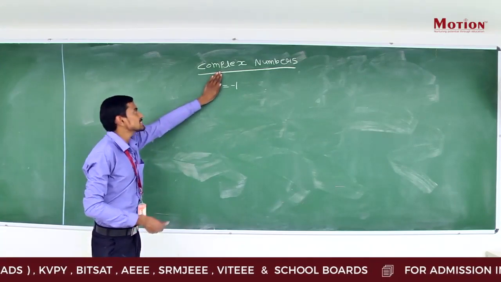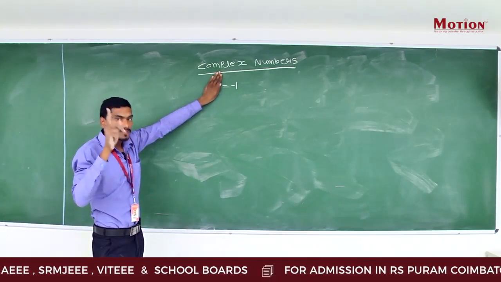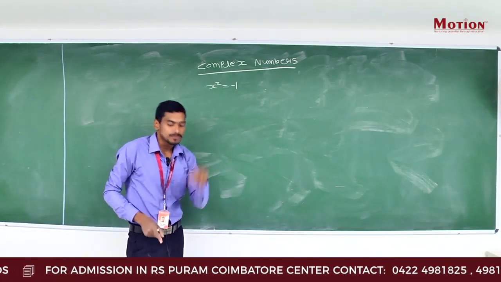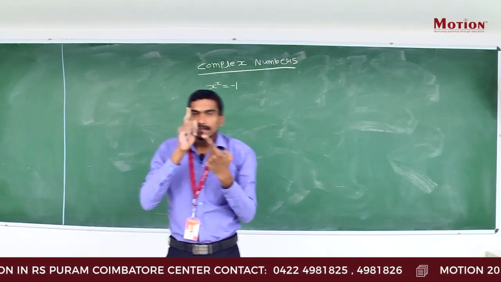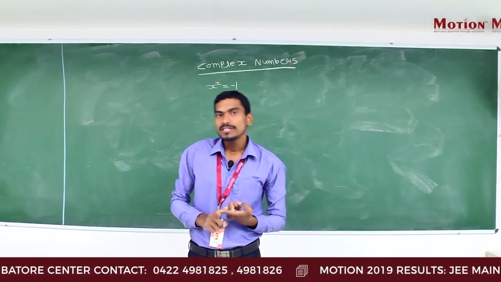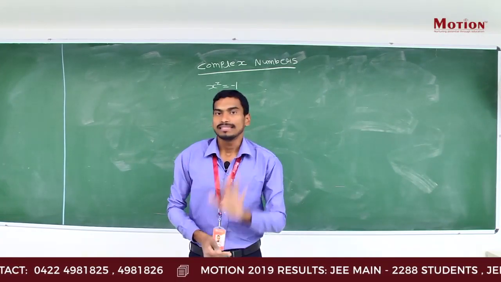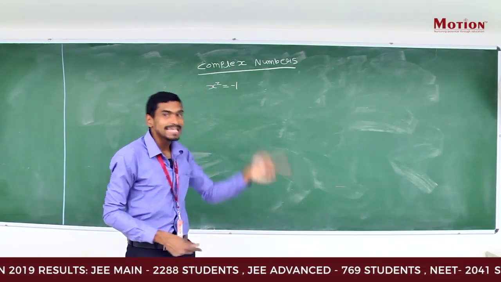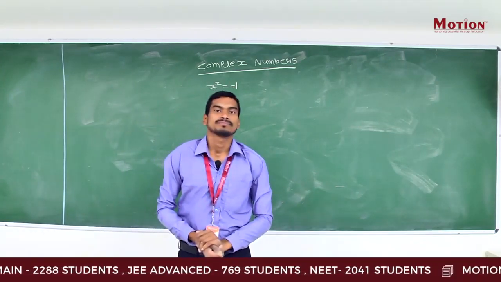That means this side is always a positive number and this side is a constant, which is negative. So a positive number can never be equal to a negative number, that you know. That means this equation does not have any real solution.